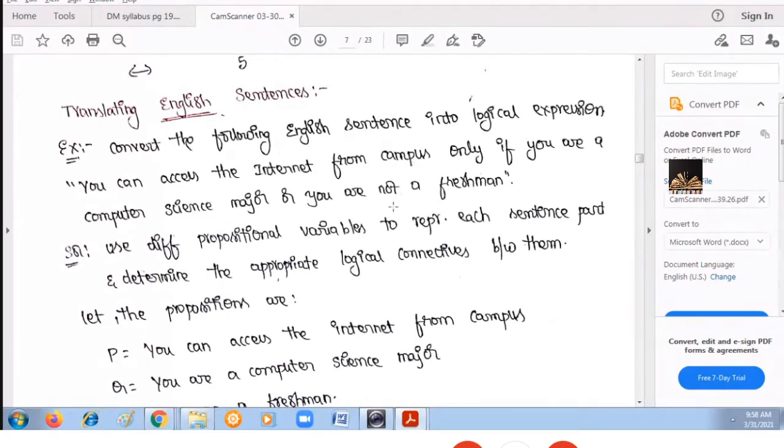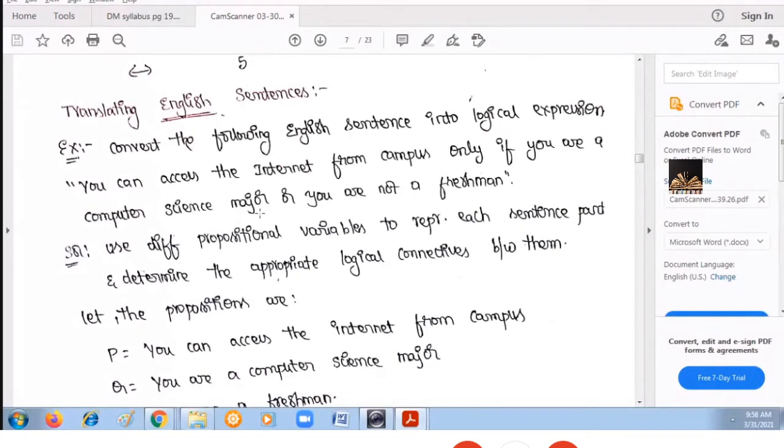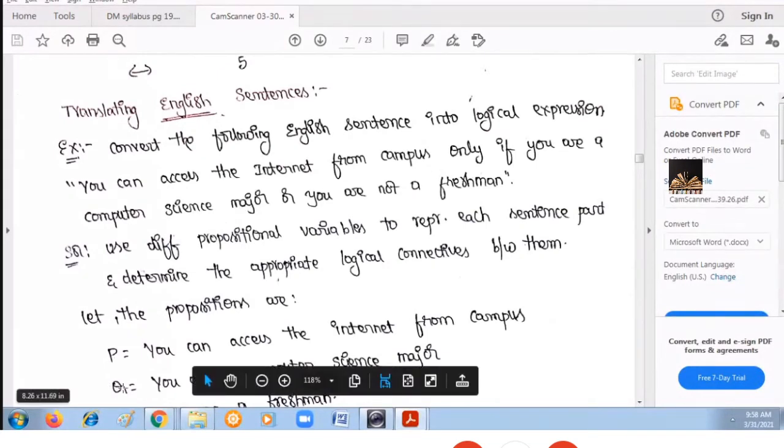I assign a propositional variable P to it. The second proposition is you are a computer science major, and I assign Q to it.